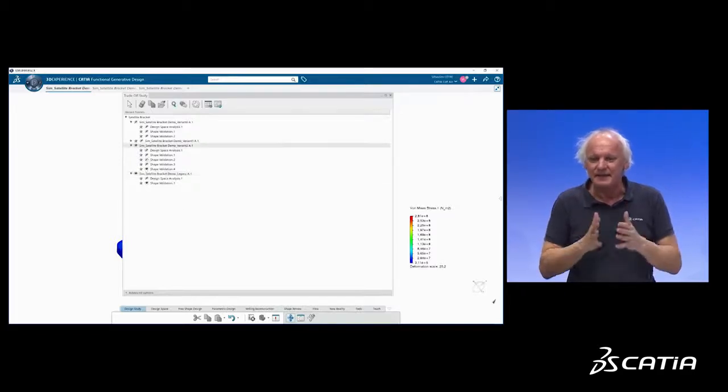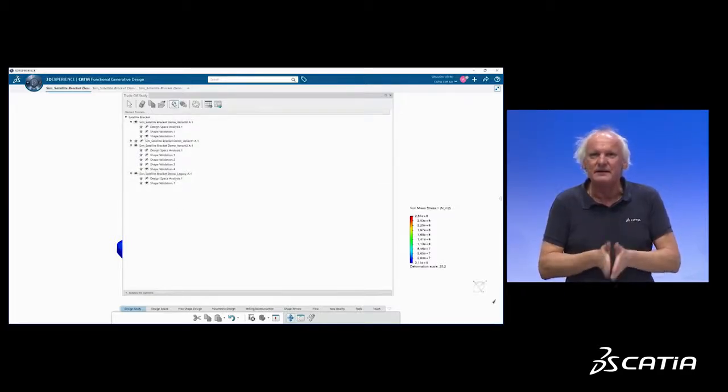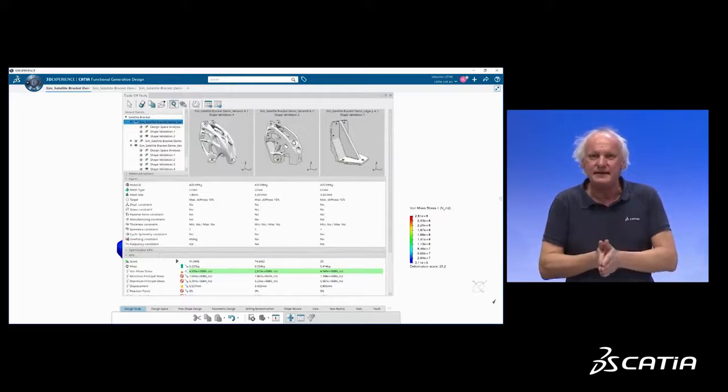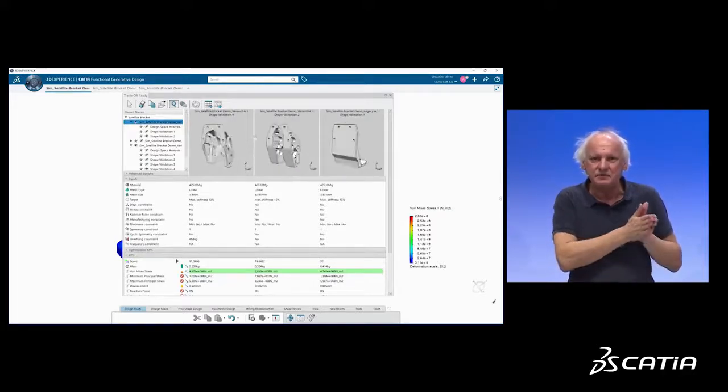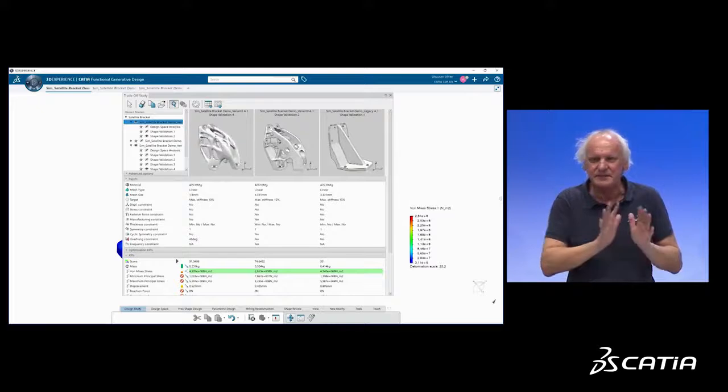And at the end, I can compare my various designs for milling, the legacy design, and the part that has been designed to be additive manufactured, thanks to the variant manager.